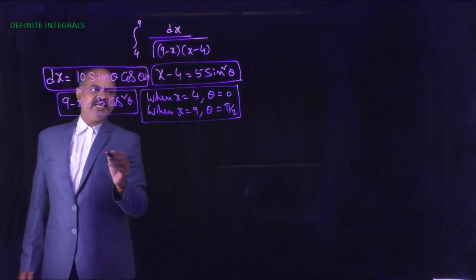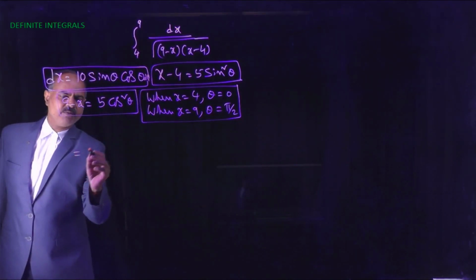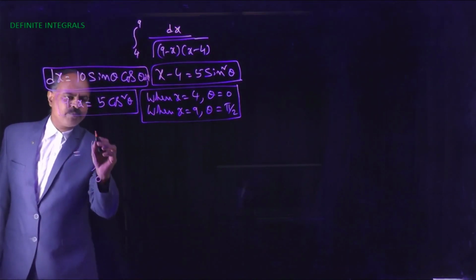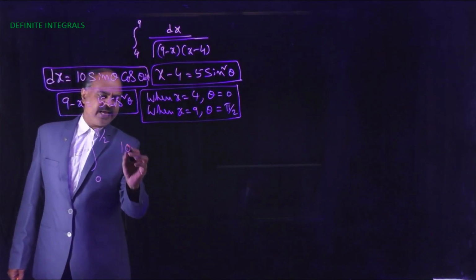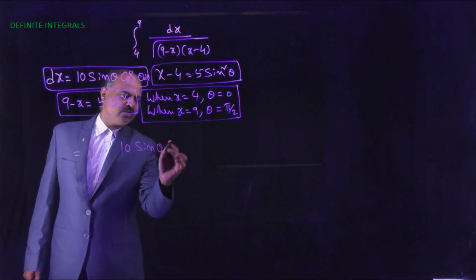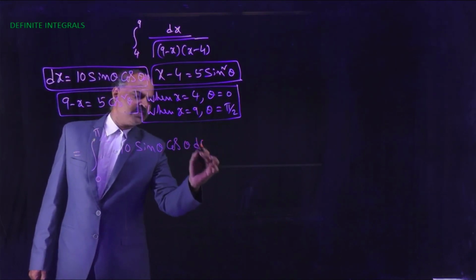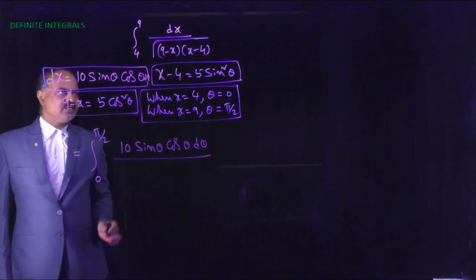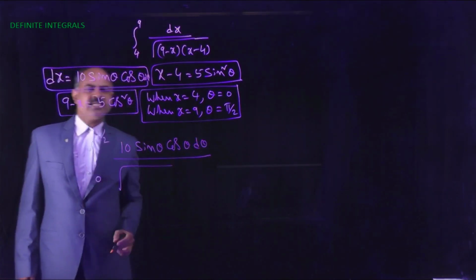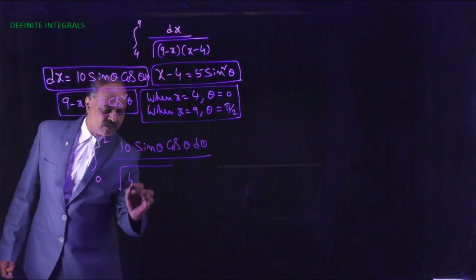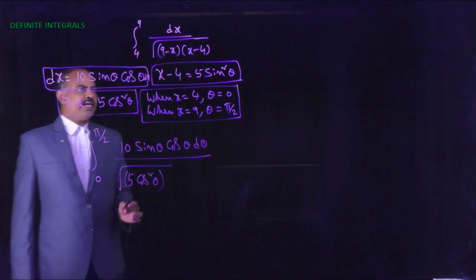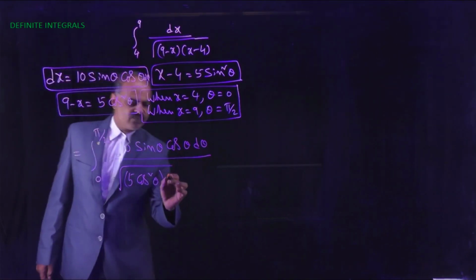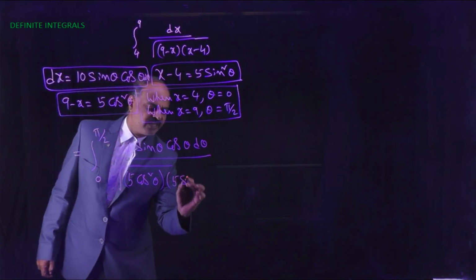Now the given integral becomes integral 0 to pi by 2, 10 sin theta cos theta d theta divided by square root of 9 minus x, but 9 minus x equals 5 cos square theta, into x minus 4, but x minus 4 equals 5 sin square theta.